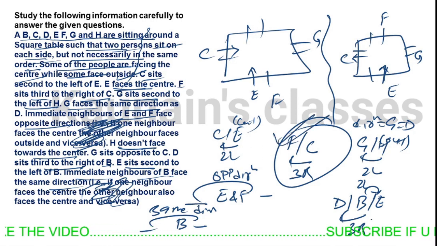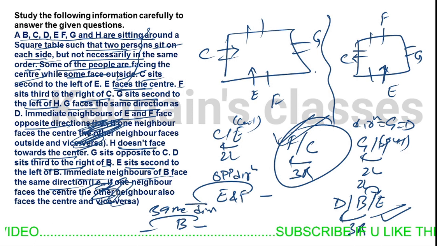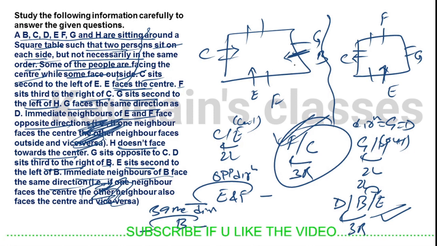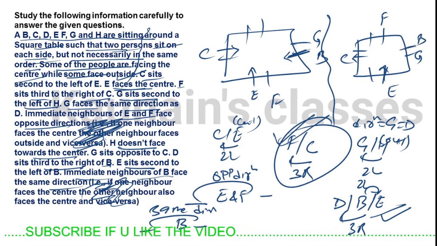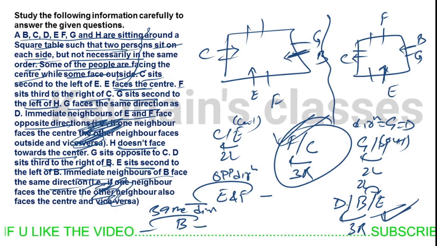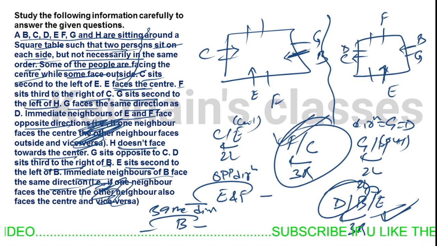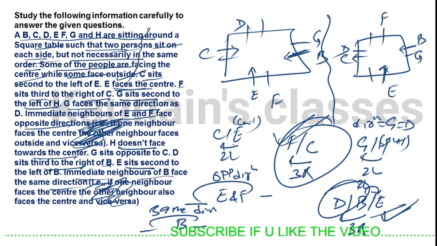Now what can we place? E is second to the left of B, so there is a one-person gap. C is here, so B will come here and be facing inside, then first left, second left is E. B's third right is D: first right, second right, third right. D is here.